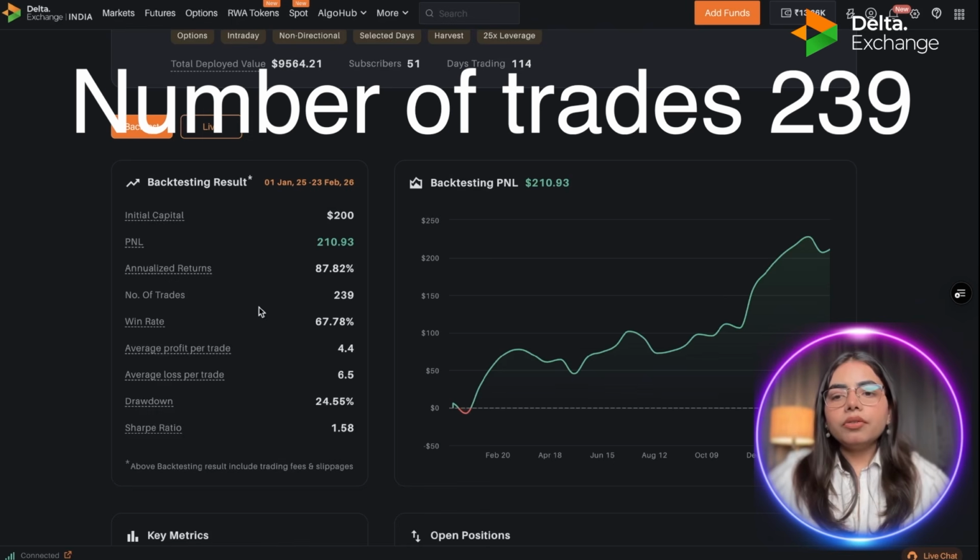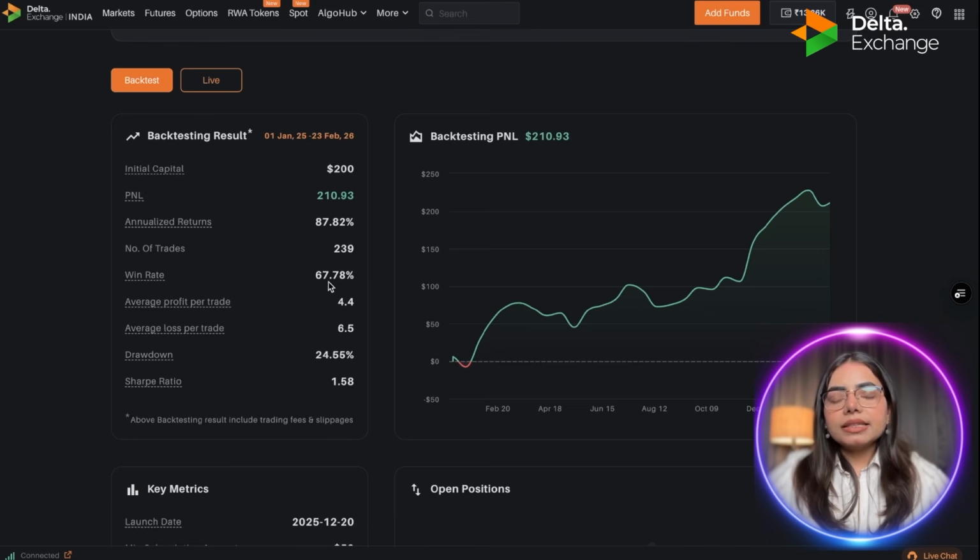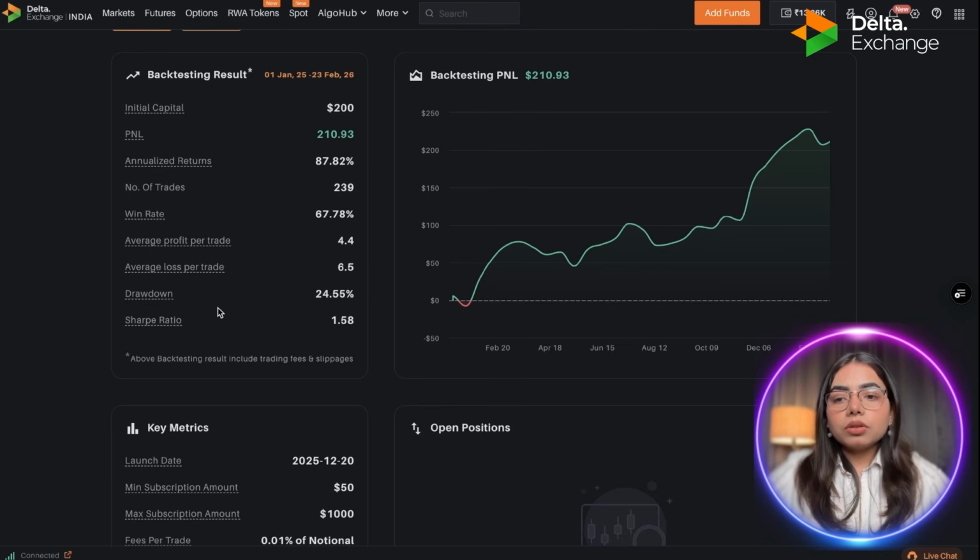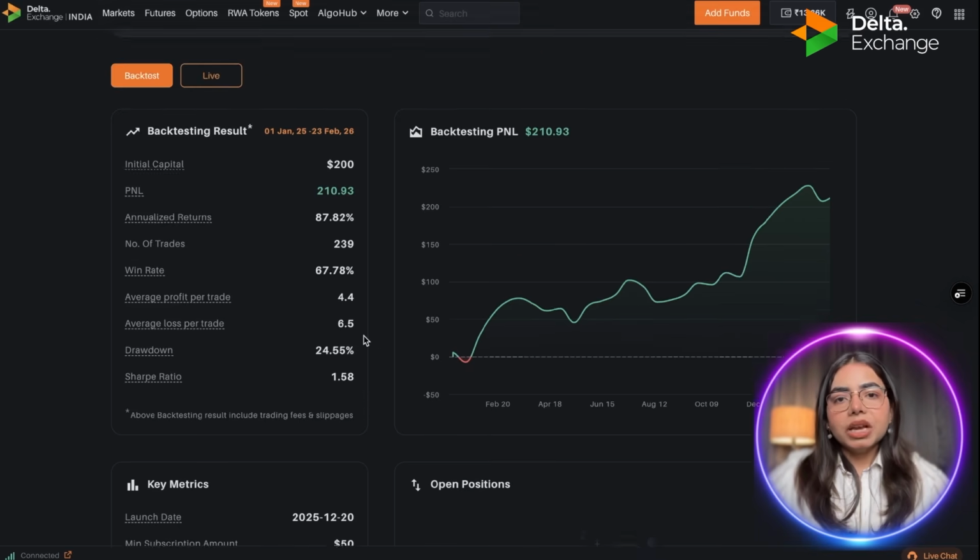The number of trades that this strategy has taken during this backtesting period is shown, and the win rate is 67.78%. Similarly, you will get other metrics like average profit per trade, average loss per trade, drawdown, and Sharpe ratio. Also, all these metrics are calculated including trading fees and slippage, so you need not worry about trading fees and slippage. This is how your backtesting PNL looks since inception, from 1st Jan 2025 till 23 Feb 2026. This is the strategy's PNL graph.